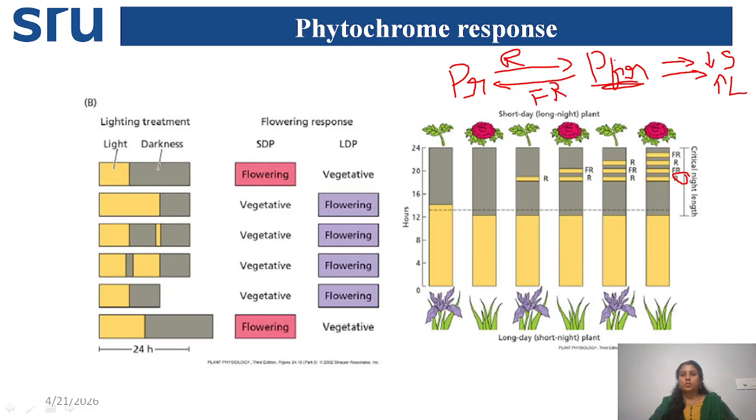So if you expose to far-red light, the PFR is converted back to PR. If the PFR concentration is reduced, then short day plants will show flowering, and long day plants' flowering is inhibited. This formula or this equation, don't forget.